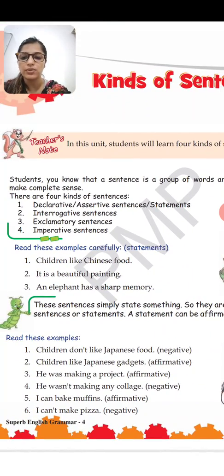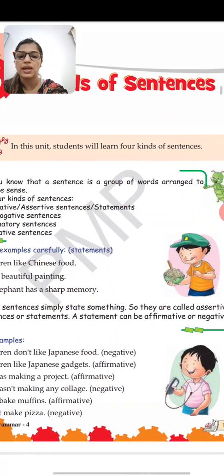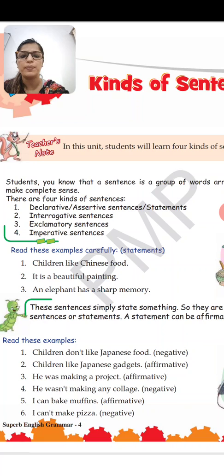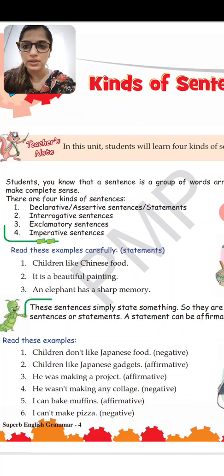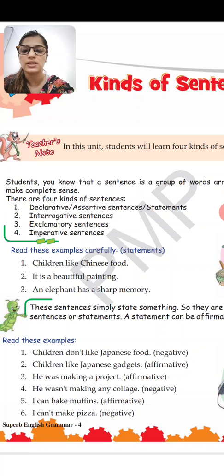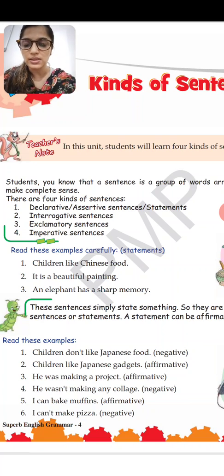Those who do not have the books, for them the screen is presented and this explanation is there. So students, you know that a sentence is a group of words arranged to make complete sense. When words are written separately, then they don't mean anything. But when the group of words is written to make some sense, it is called a sentence. So there are four kinds of sentences. In this chapter, four kinds of sentences have been told, and the sentences are as follows.